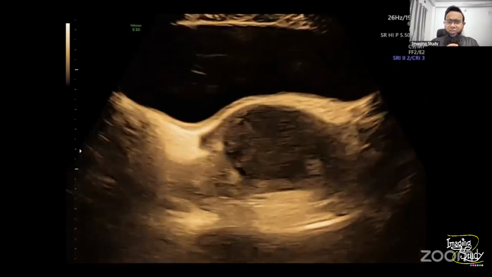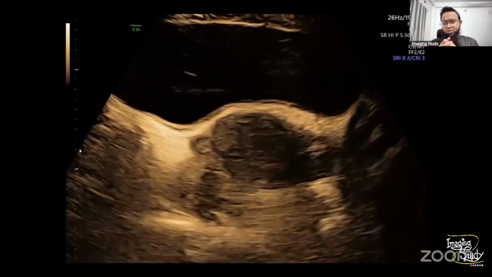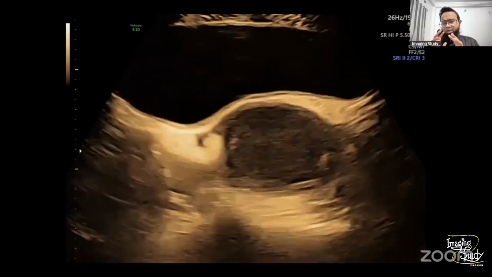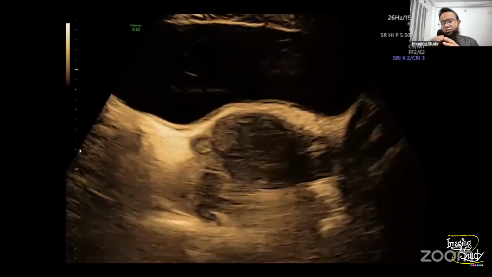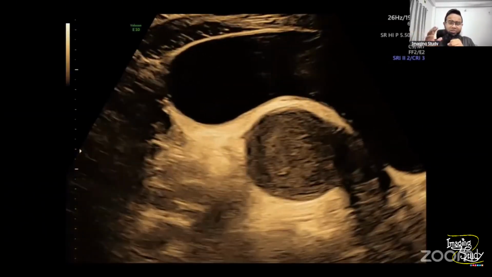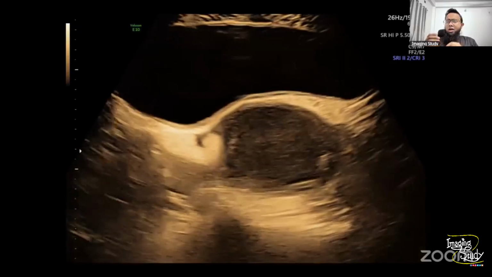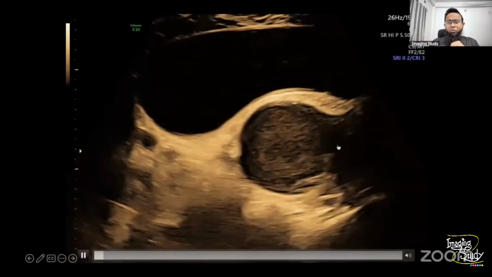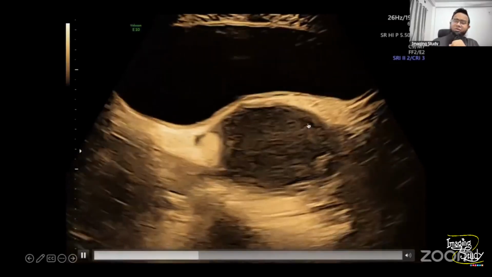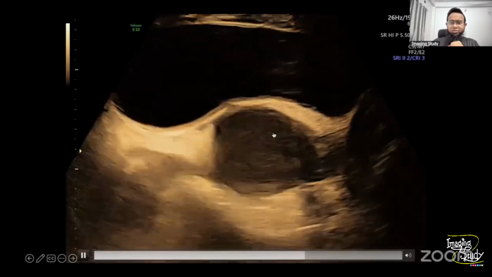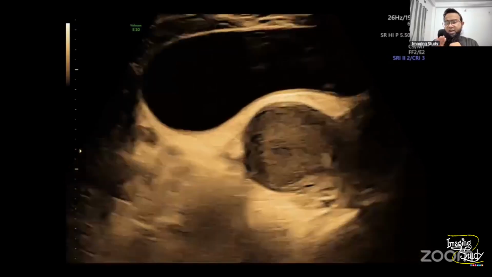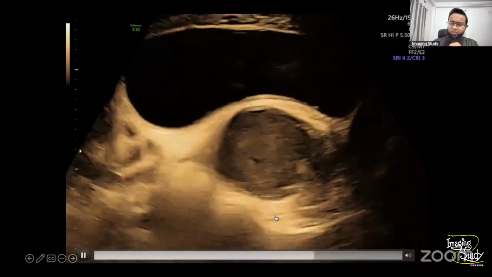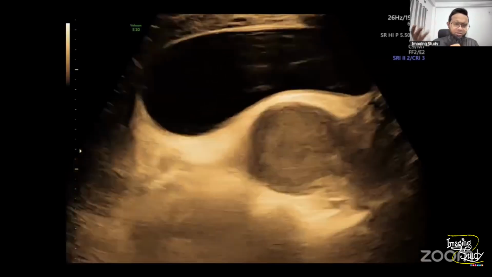So let's change the transducer. We have used the volumetric transducer. It may give a little better resolution. Whenever we get a lesion or a pathology, we try to see it with different transducers. That sometimes gives us a little more information, like a heterogeneous texture or something like that. Now you can see this homogeneous, fine low-level echoes within this cystic lesion. We are calling it cystic because there is posterior acoustic enhancement.